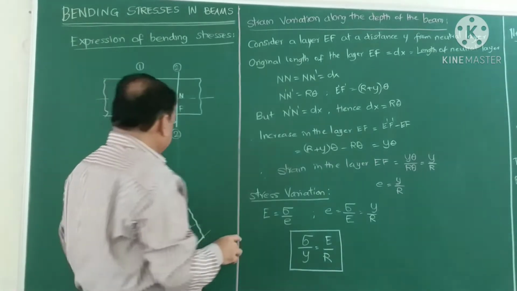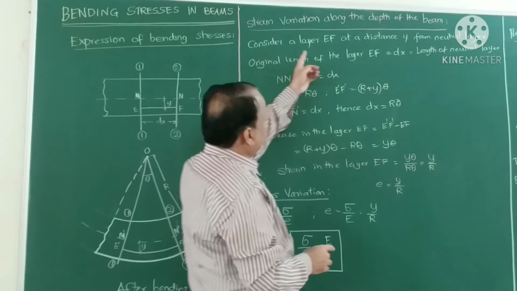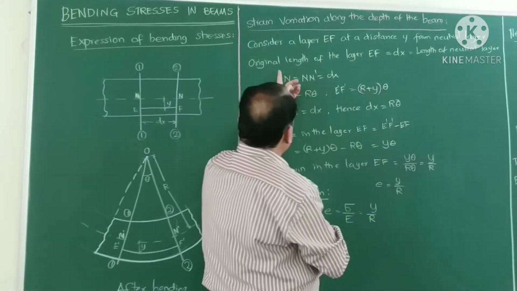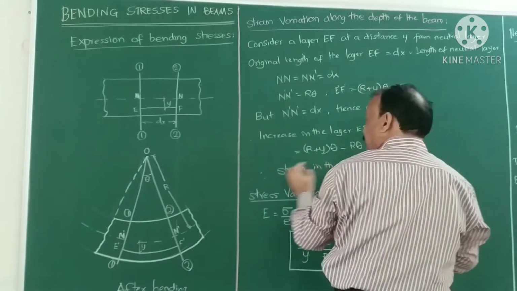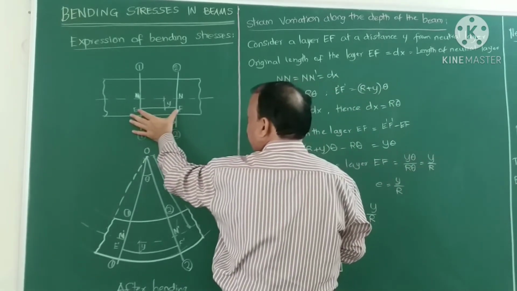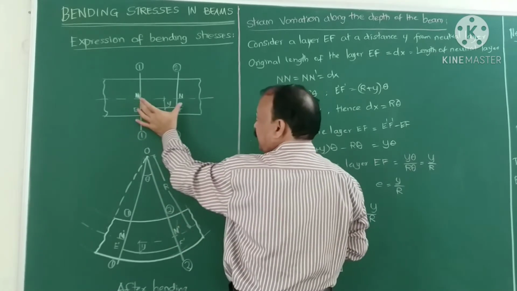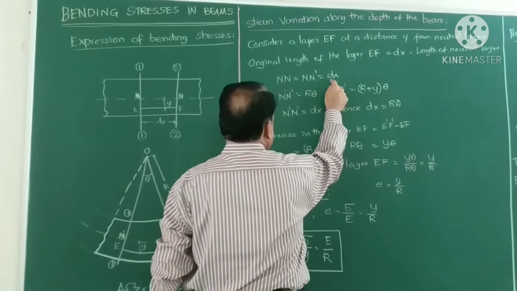For calculation of bending stress, we consider a layer EF at a distance y from the neutral layer, and the original length of the layer EF is dx, the same as the length of the neutral layer. Then NN is equal to NN dash, which is equal to dx.